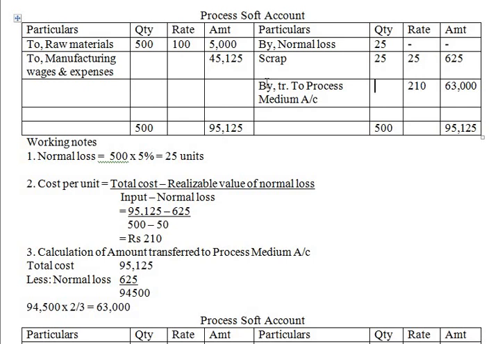And the quantity will be 63,000 divided by 210, you will get 300.